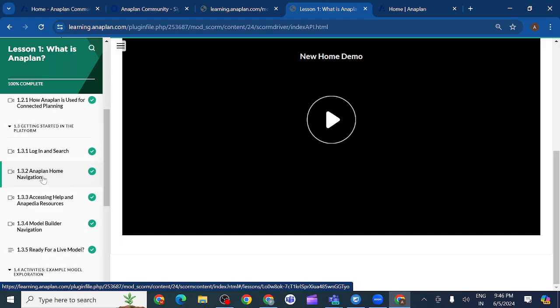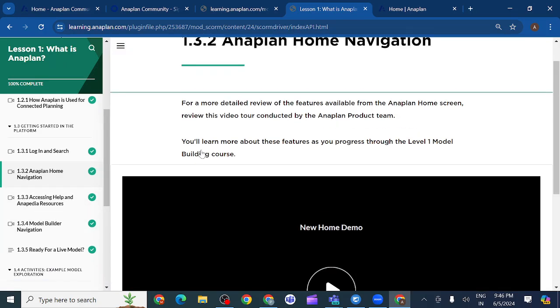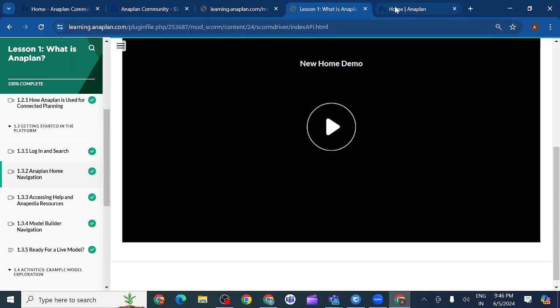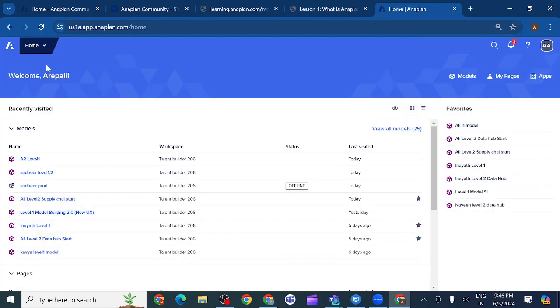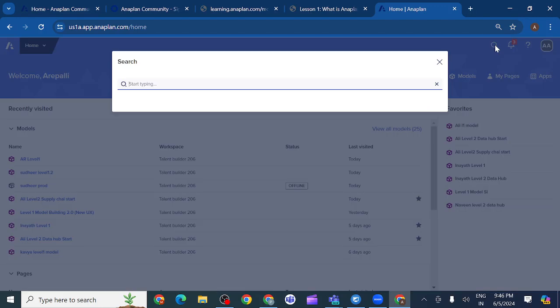So we can see here Anaplan home navigation. Already we have seen how it looks like. This is the home navigation. You have so many models and my pages here, and here you can see notifications, which come from Anaplan support, the Anaplan software side. We can search different models here. This is a search of models, whatever model you want to search, you can search here.